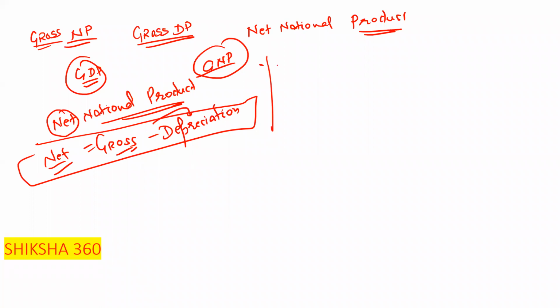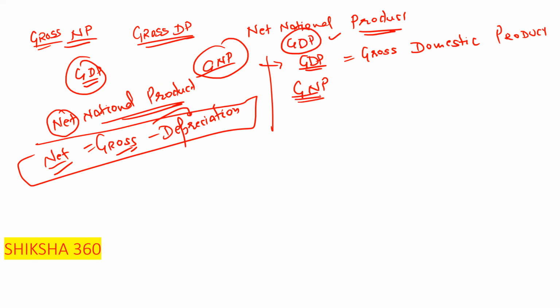So I have written some formulas here. Please understand. GDP stands for gross domestic product. Please remember, you will find questions on the basis of that. Next one is GNP. If they have given GDP, how can we calculate the GNP? GNP is equal to GDP, G same, P same. How can we go to the national from the domestic? We have to add NFIA, net factor income from abroad.